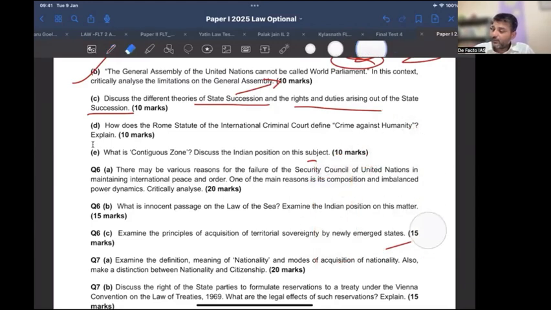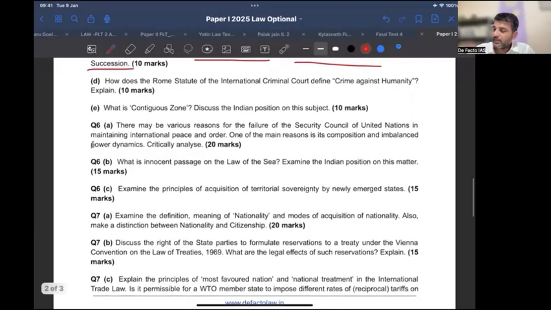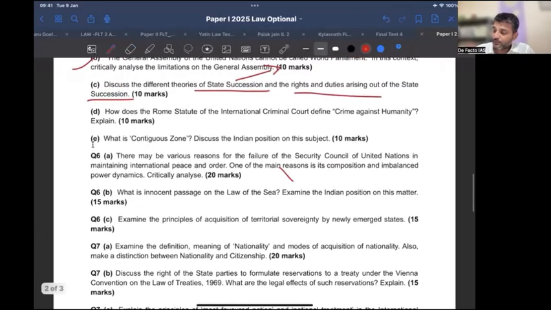Now let us come to question number 6A. Now 6A is basically about Chapter 6 of the UN Charter, which talks about pacific settlement of disputes. So we will start with Article 1 and Article 2, the purposes and principles of the UN Charter, how it is one of the primary responsibilities. Then you will go into detail of Articles 33, 34, 35 in Chapter 6 of the UN Charter, which talk about how the United Nations will maintain international peace and security.